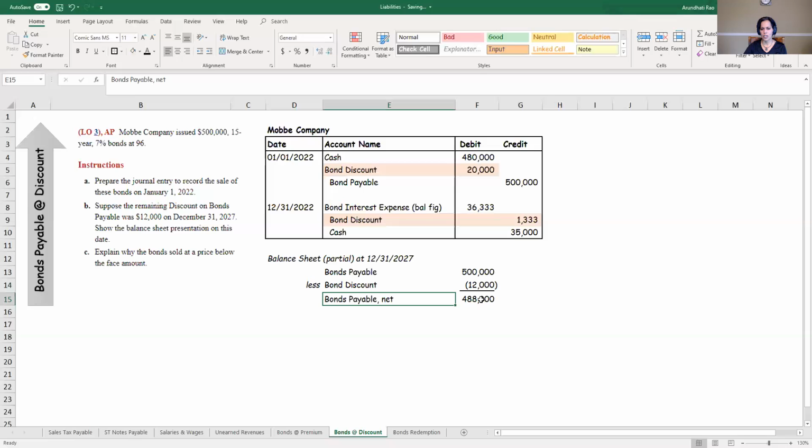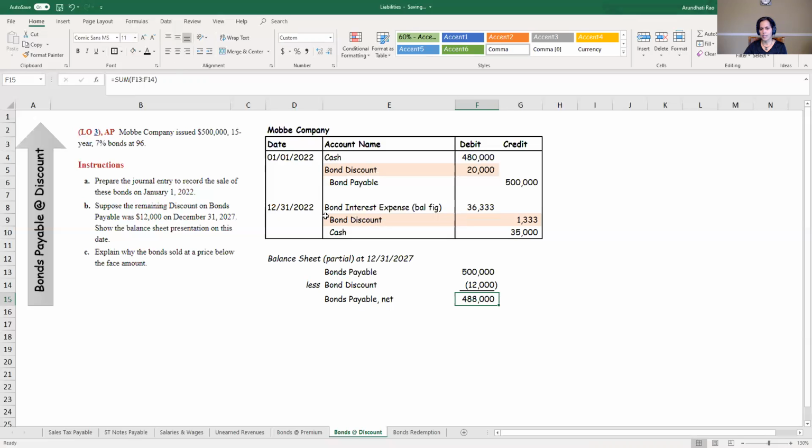Once again, in the balance sheet, you will see 488,000, but when you go into the notes to the financial statements, it will give you more of the details. So this number gradually keeps decreasing because I'm writing it off. So I started out with 20,000, and 5 years later, it's down to 12,000. It gradually is going to decrease and finally become zero. Bond discount will be fully amortized, which means it drops down to zero. Then the face value and the carrying value of the bond will be the exact same, which is 500,000, and that's the amount I'll pay off at the end of 15 years.